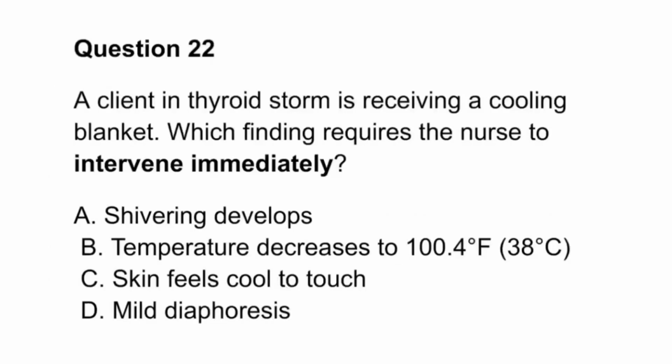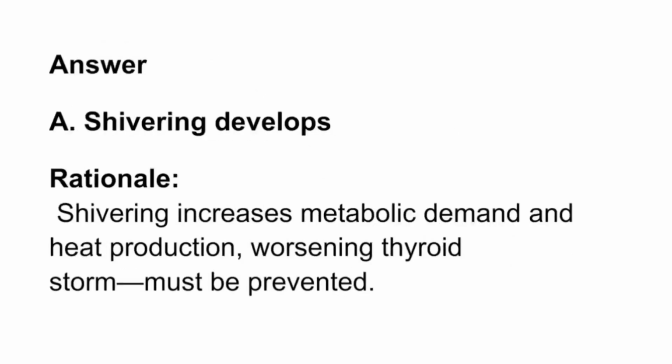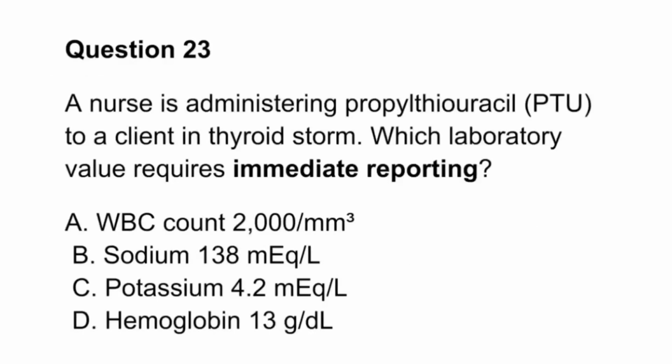Question 22. A client in thyroid storm is receiving a cooling blanket. Which finding requires the nurse to intervene immediately? A. Shivering develops. B. Temperature decreases to 100.4 degrees Fahrenheit, 38 degrees Celsius. C. Skin feels cool to touch. D. Mild diaphoresis. Answer: A. Shivering develops. Rationale: Shivering increases metabolic demand and heat production, worsening thyroid storm. It must be prevented.